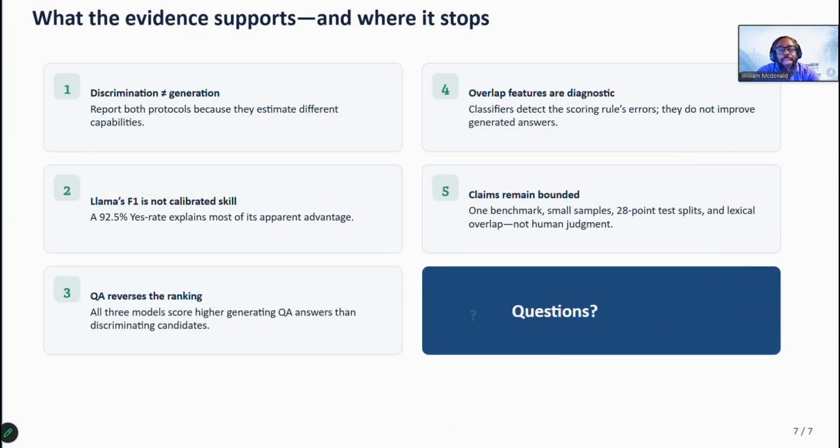So, what do we actually learn and why should you care? Two things. First, a methodology lesson. Discrimination and generation are generally different capabilities, and you can't infer one from the other. If a model writes well, that tells you nothing about whether it can catch its own mistakes. And if a model flags candidates as hallucinated, check whether it's actually discriminating or just saying yes, sir, to everything, the way Llama was. Second, the stakes.